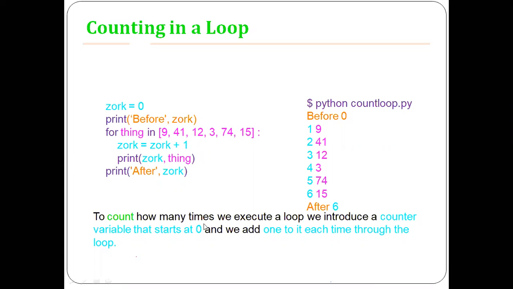To count how many times we execute a loop, we introduce a counter variable that starts at 0 and we add 1 to it each time through the loop, right? For each iteration, we are incrementing the value of a counter, and at the end of all the iterations, we are printing the value of that counter variable, which is 6 in this case.